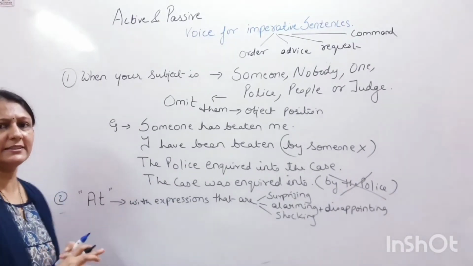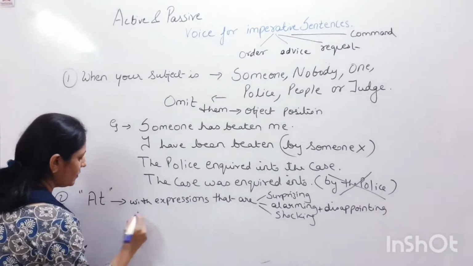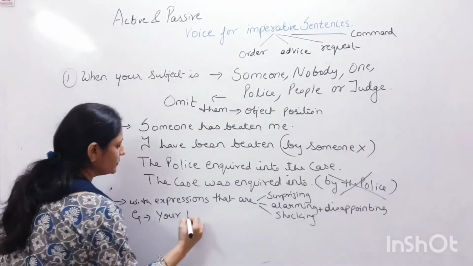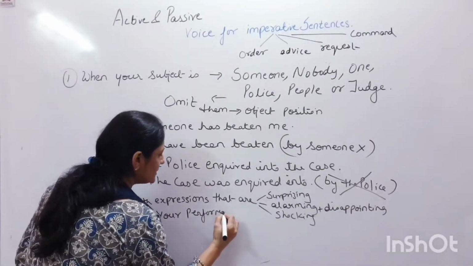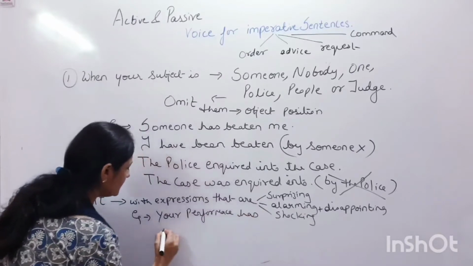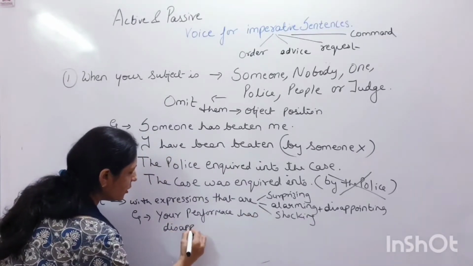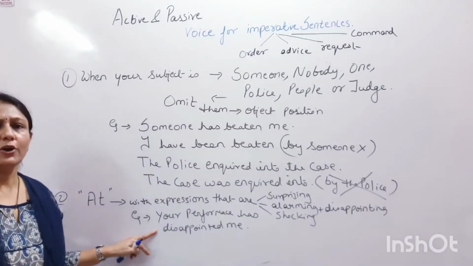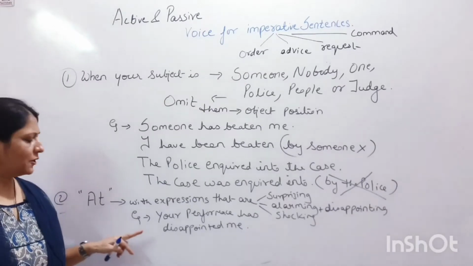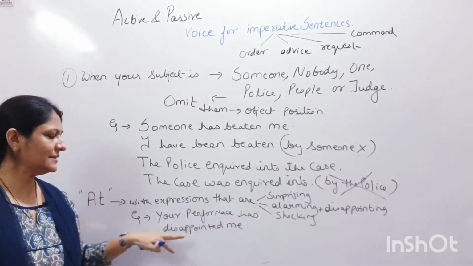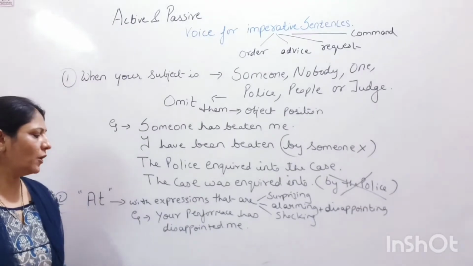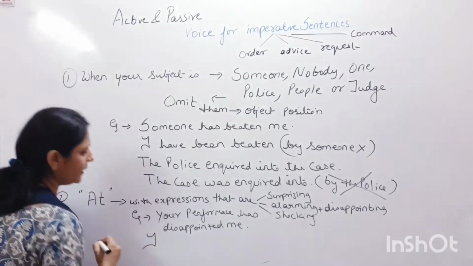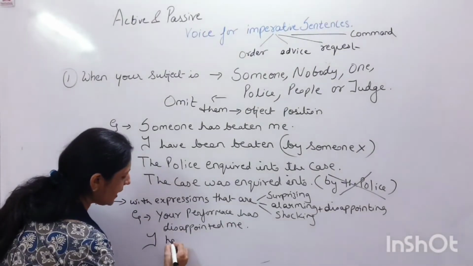Okay, let's take the example. Your performance has disappointed me. Now, this is your sentence of active voice. What will be the passive voice of this sentence? It is very clear. I. Now here has was there, have will come.